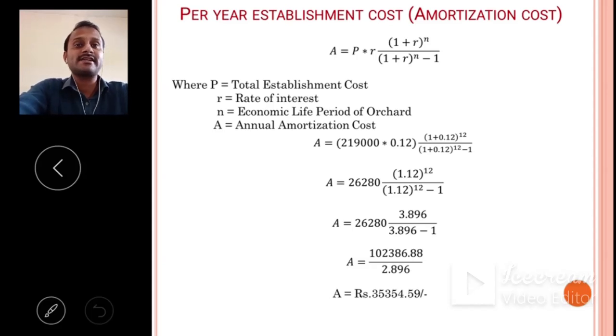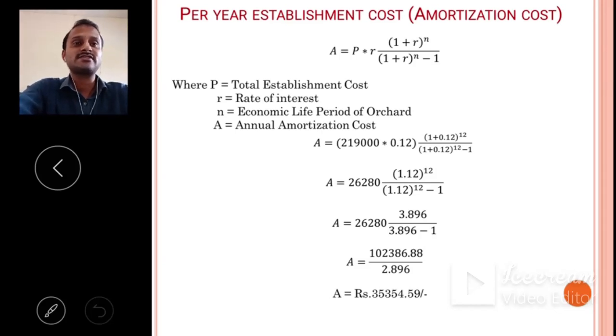We have to take precautions while deciding the economic life period of the orchard. By putting these values in that formula, we estimate the amortization value and found that rupees 35,354.59 is our annual amortization cost. This amortization cost is fixed for every fruiting year of that orchard.